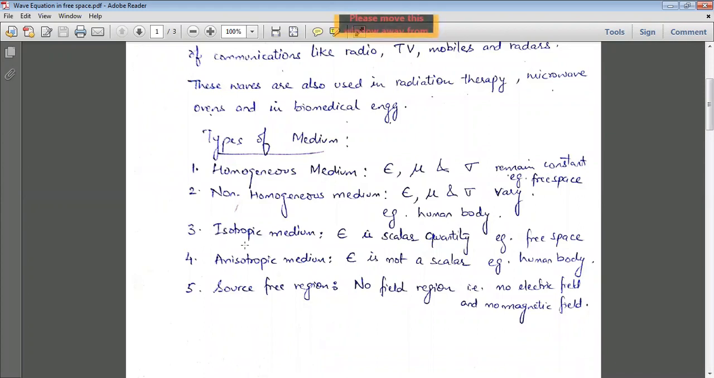The next one is the isotropic medium. In this, the permittivity is a scalar quantity, and its example is free space. Whereas in the anisotropic medium, permittivity is not a scalar, and its example is the human body. And the last is the source free region. Source free region means there are no fields in this region, that is, no electric field and no magnetic field. So that's why it is called the source free region. So these are the different types of mediums and their definitions.